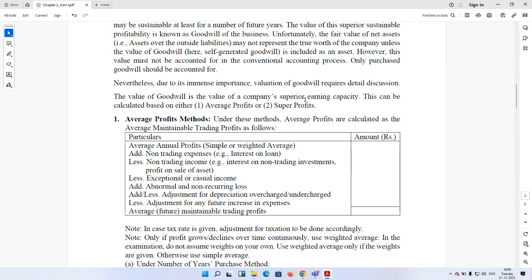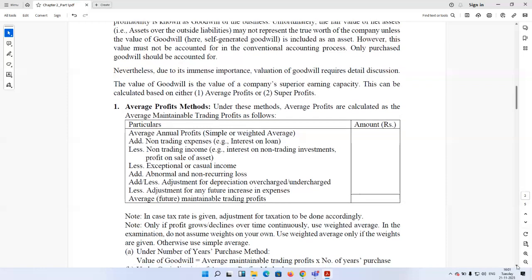However, not all the variants of average profit methods are equally justified to calculate the goodwill as the super earning or superior earning capability. Super profit approach is the most desirable approach. Still, we will discuss both of them. Now, average profit method. As the name suggests, under this method,